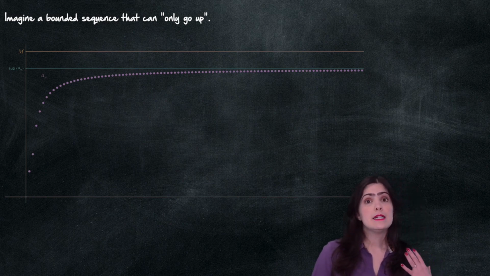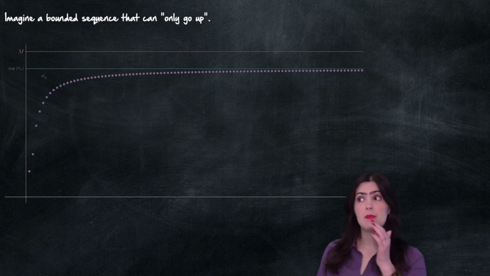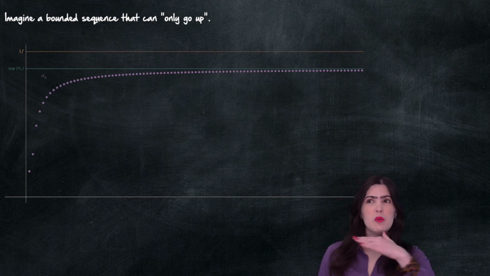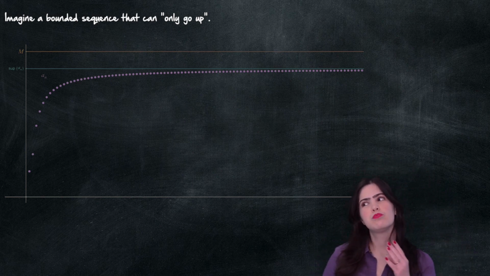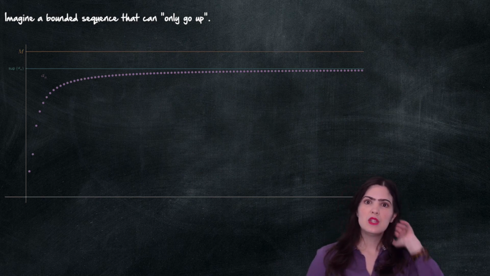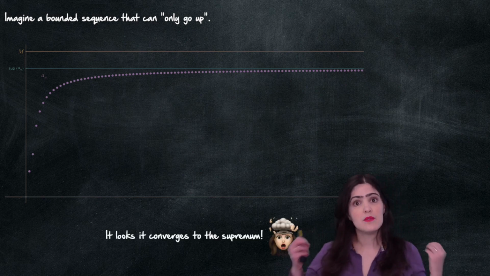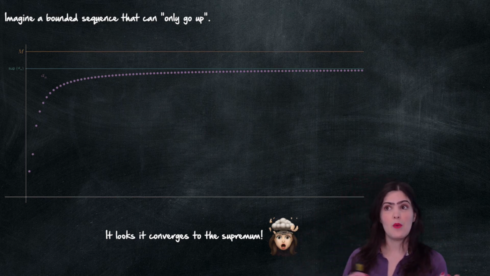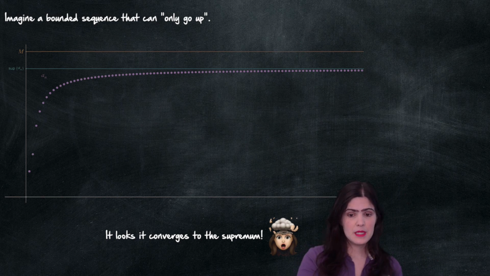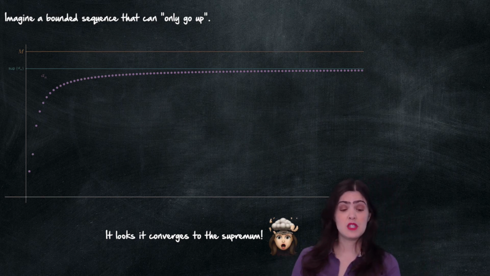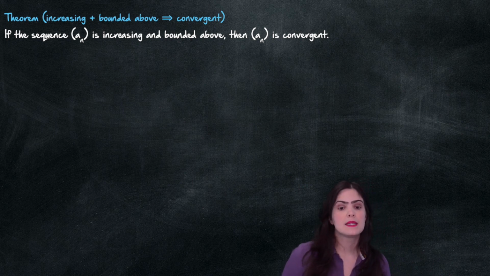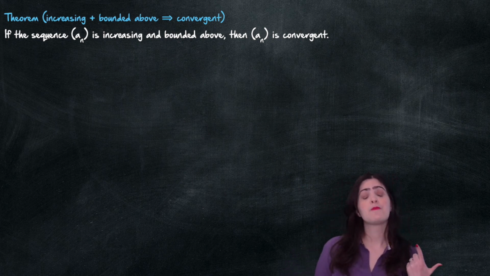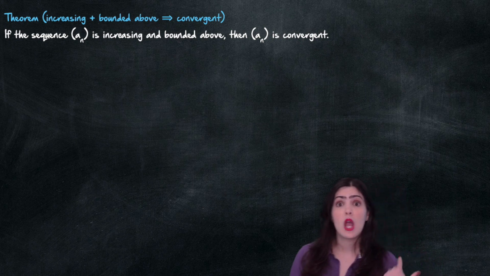When we have a sequence that's going up and is bounded, at some point you will just hit a wall, as I said, and that will force it to converge to that limit. So it really seems that the sequence converges to the supremum. That's absolutely mind-blowing. Now we have a connection between bounded, increasing, because going up means increasing, and supremum. They're all connected. And that is what the next theorem is going to tell me: if I have a sequence that is increasing and bounded above, then my sequence is convergent.